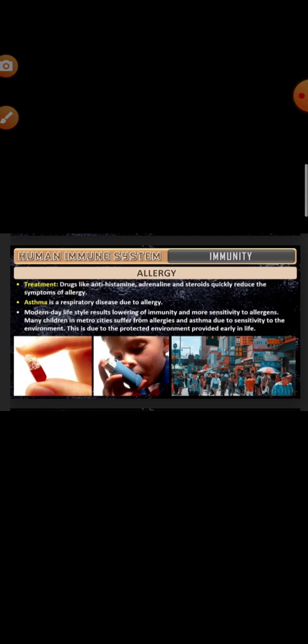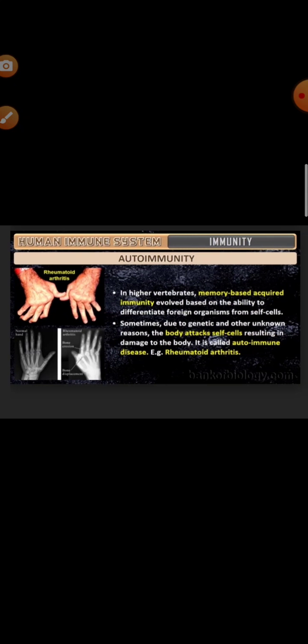And what is the cause? Chemicals like histamine and serotonin released from the mast cells. What are the symptoms? Different symptoms may take place in allergies like sneezing, watery eyes, running nose, difficulty in breathing. Breathing problems may take place. Okay, and different drugs like antihistamine, adrenaline, and steroids quickly reduce the symptoms of allergy.